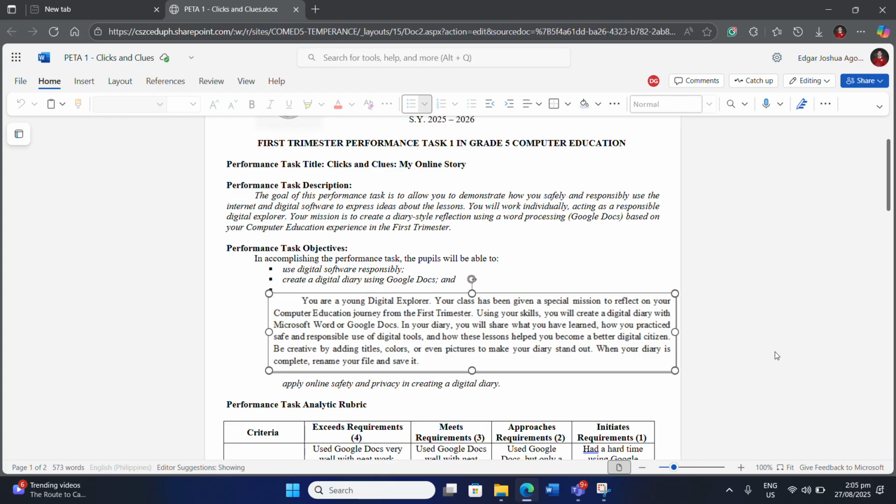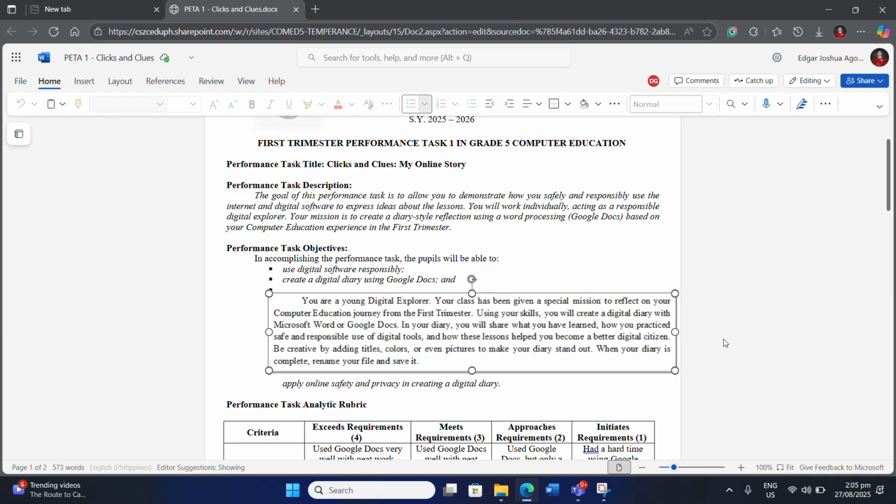You're going to be on a special mission. You're going to reflect all of your learnings in your computer education journey from the first trimester. You're going to use your skill in making a digital diary. In your diary, you're going to share what you have learned, how you practiced safe and responsible use of digital tools, and how these tools help you become a better digital citizen.